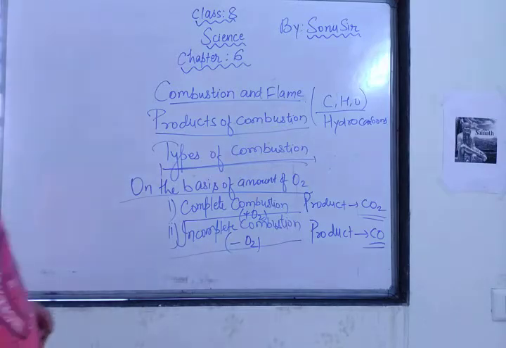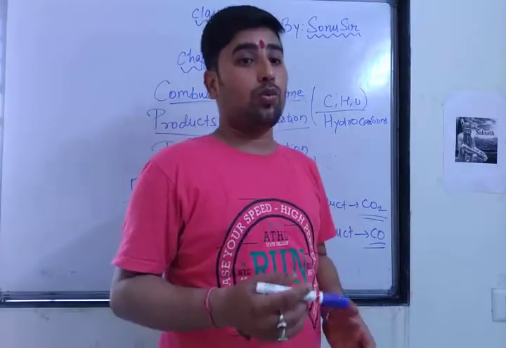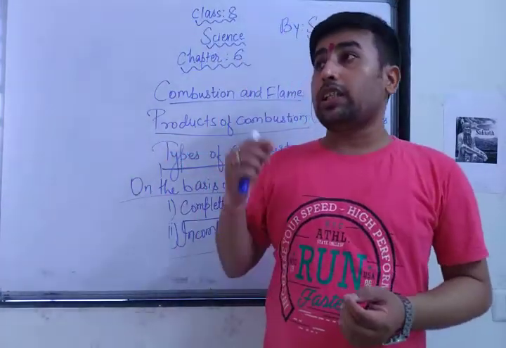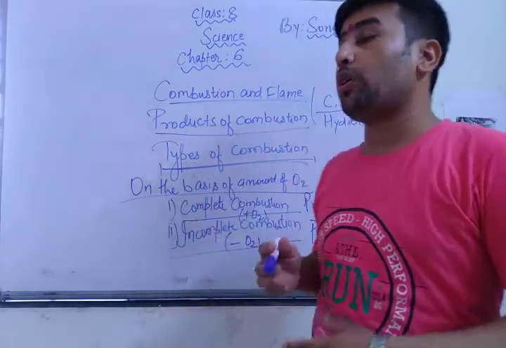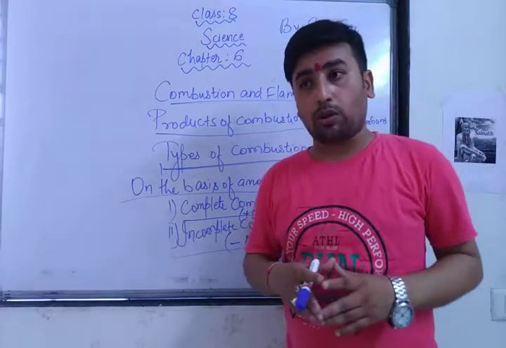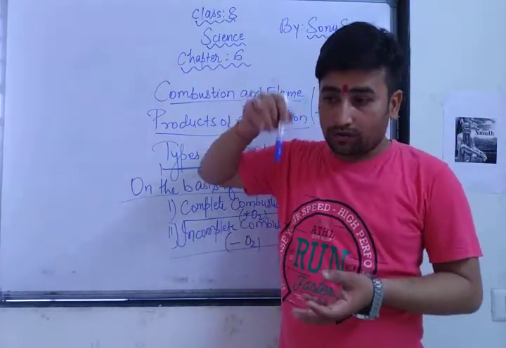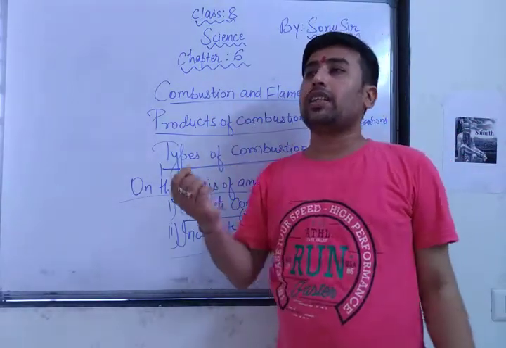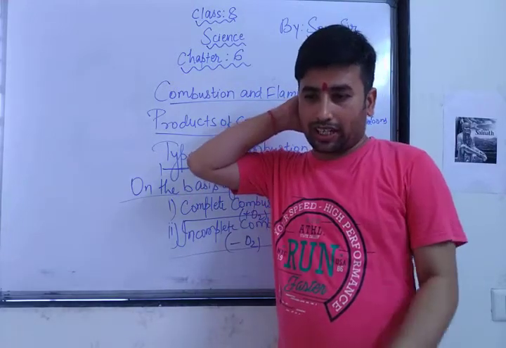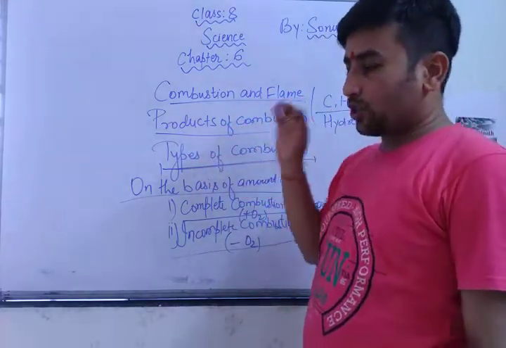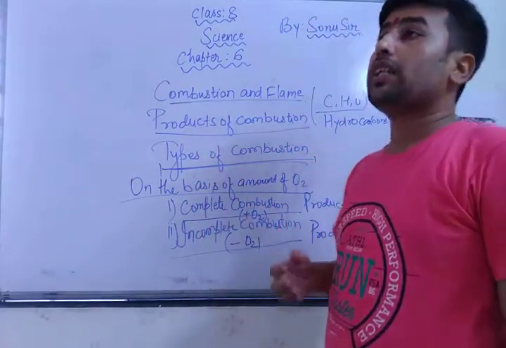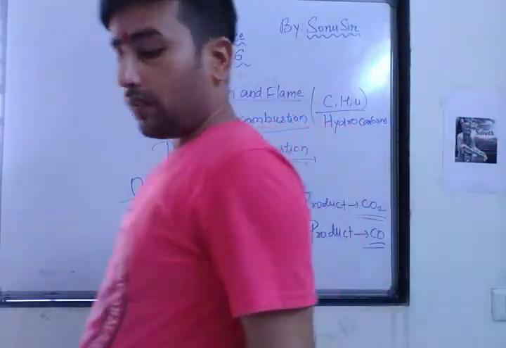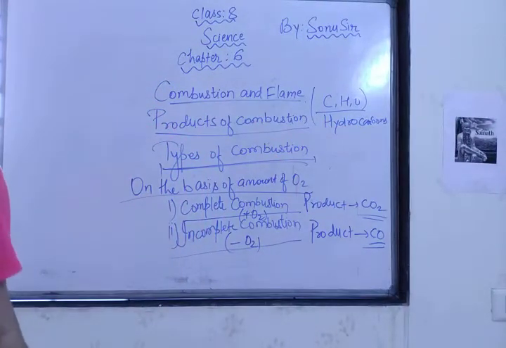You may have seen sometimes what happens in the gas stove. Instead of that blue flame, a yellow flame or a red flame starts coming because of an insufficient amount of oxygen. What happens in the holes of that gas stove? Something is choking the gas stove, so a sufficient amount of oxygen is not released. That's why there is sooting of the flame, meaning a red or yellow color. It is not a blue color.